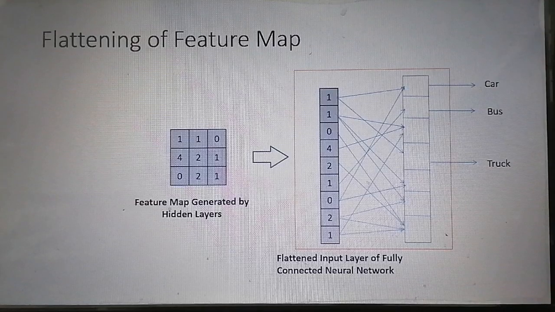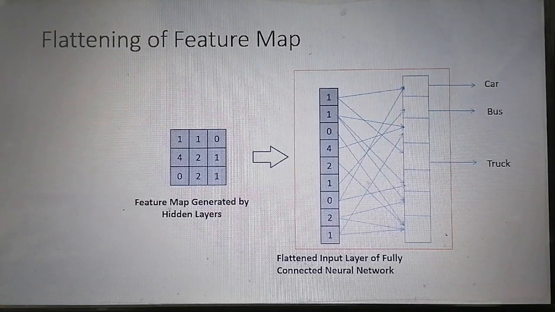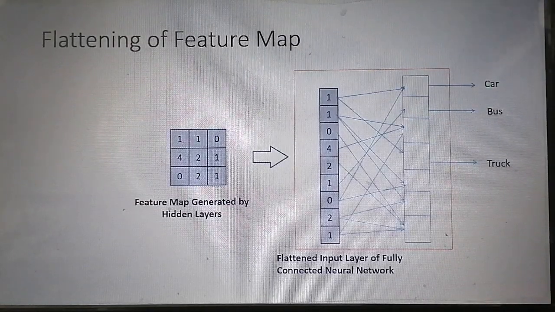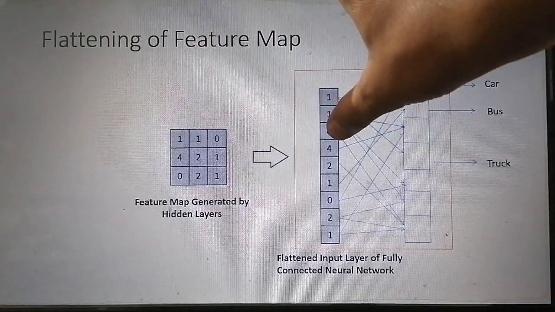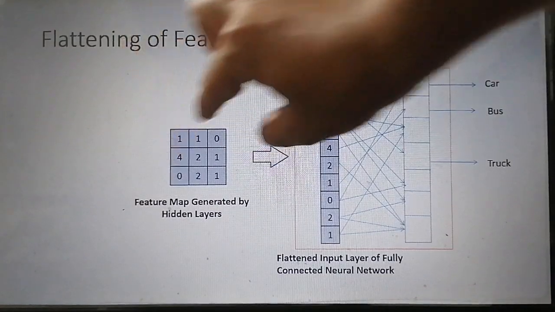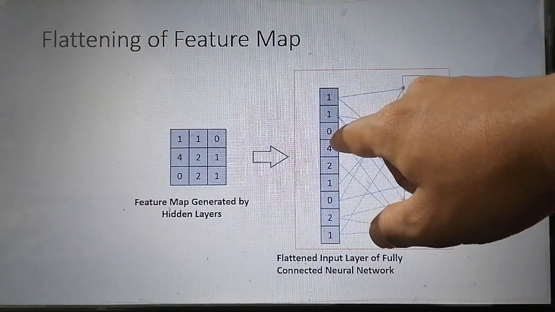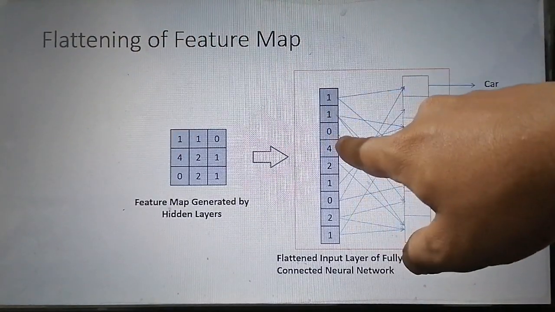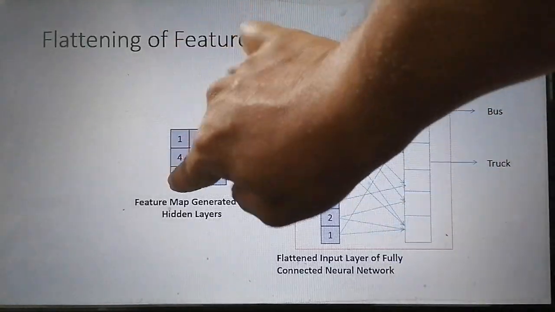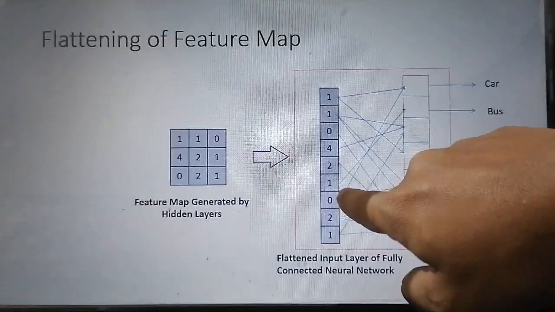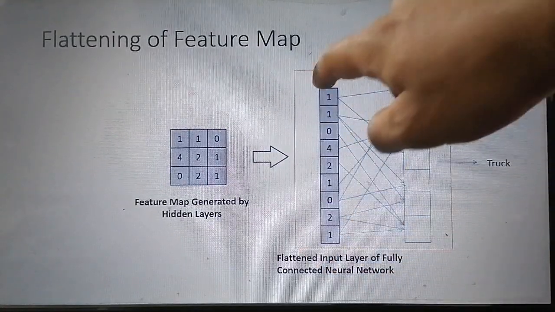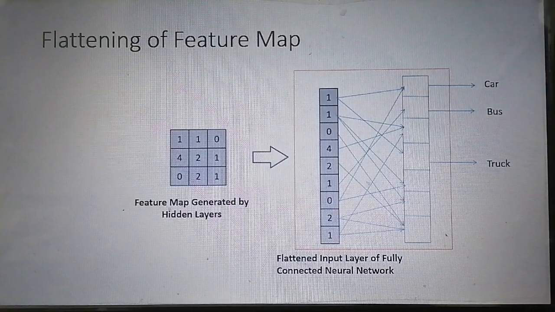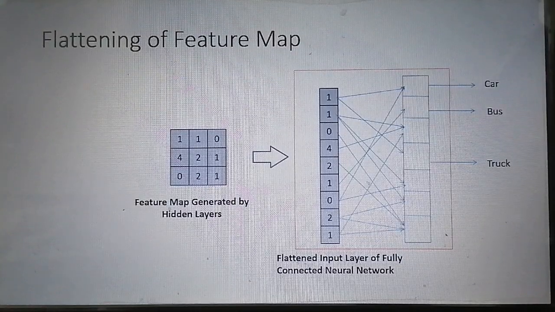Flattening just converts the 2D into a one-dimensional array. So we take 1 1 0 as it is, then the next row 4 2 1 is concatenated here, then the next row of this feature map, 0 2 1, is concatenated. So this is the one-dimensional feature vector which will be given to the multi-layer perceptron for classification.